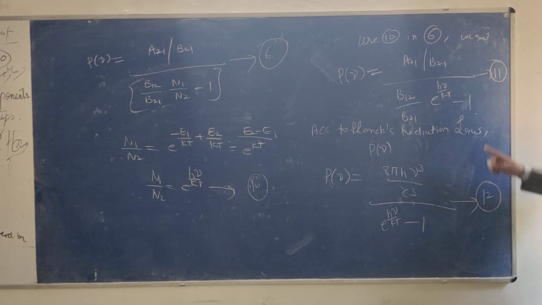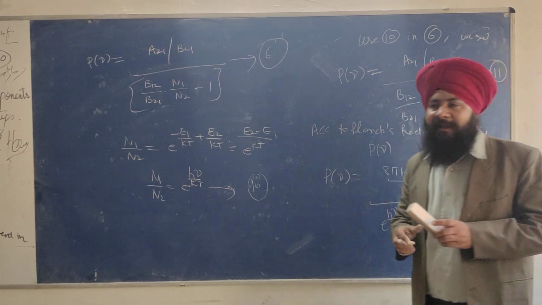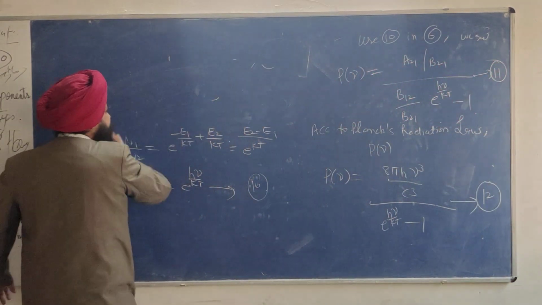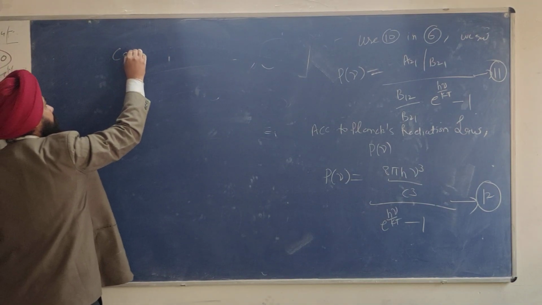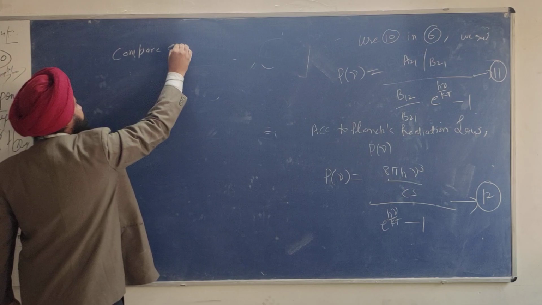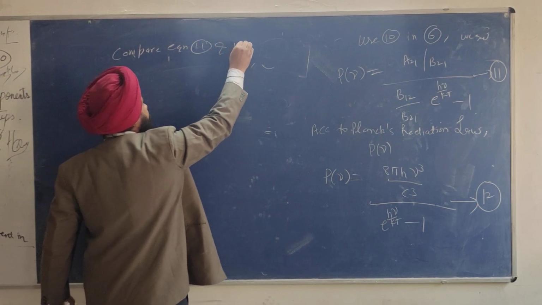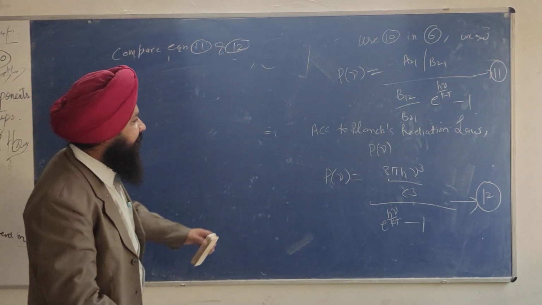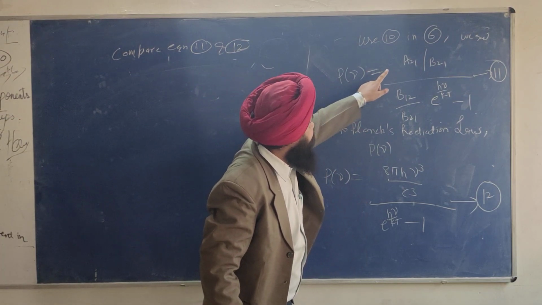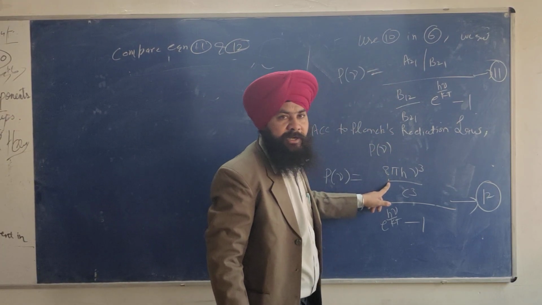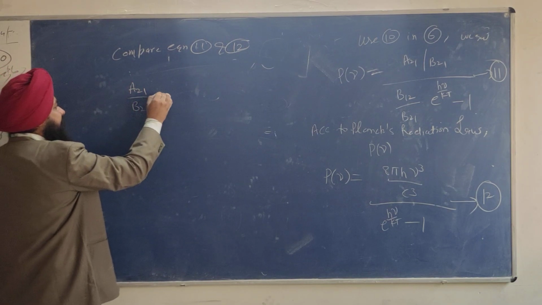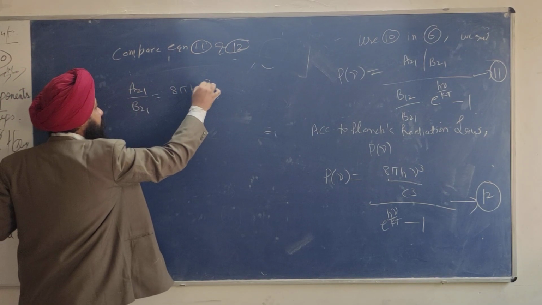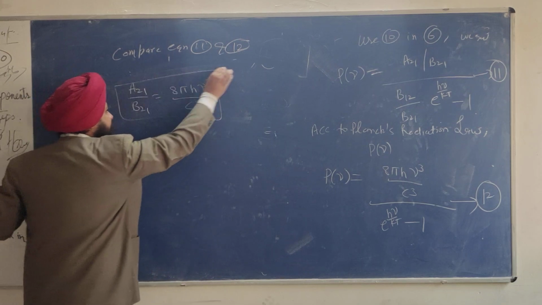Now compare equations 11 and 12. What do we get? A21 upon B21 is equal to 8 pi h nu cube upon c cube. This is the formula we are getting.